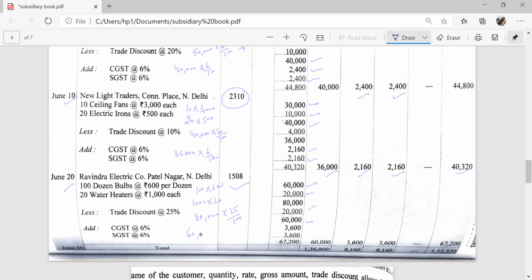CGST is 60,000 into 6 upon 100, 3,600, and SGST is also 6% of 60,000, 3,600. Total amount is 67,200. In the purchases column we will record 60,000, in input CGST 3,600, input SGST 3,600, and the total amount is 67,200.